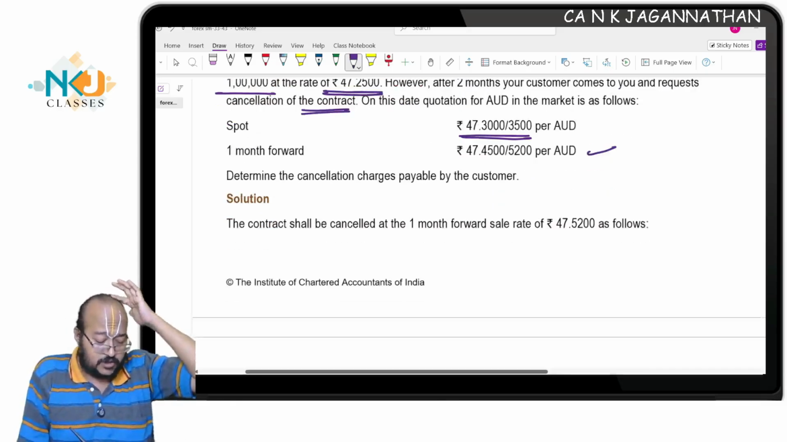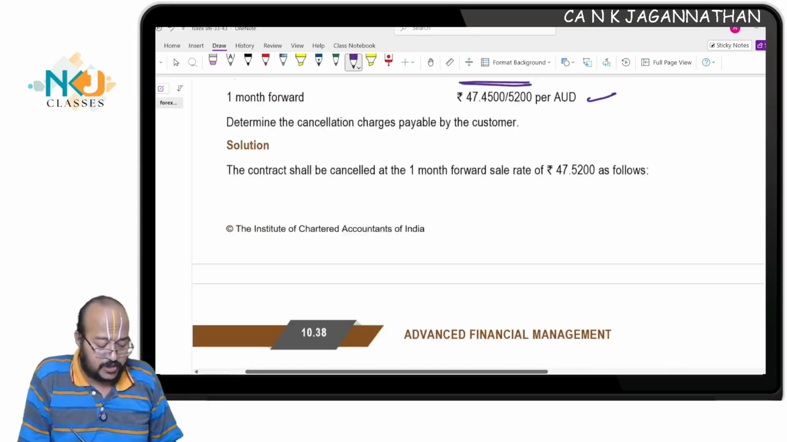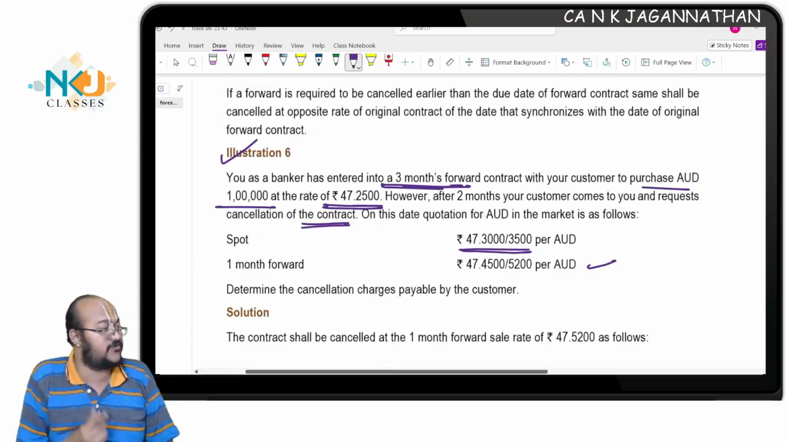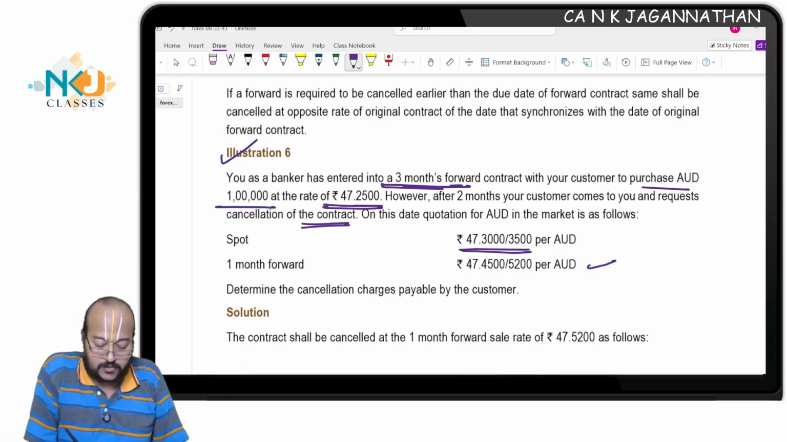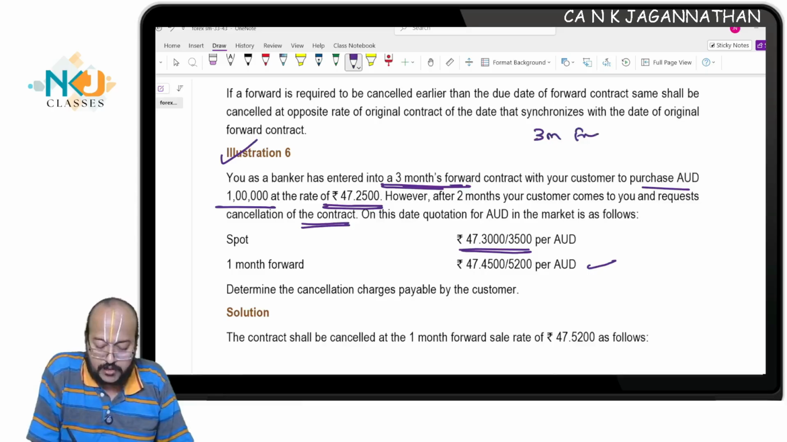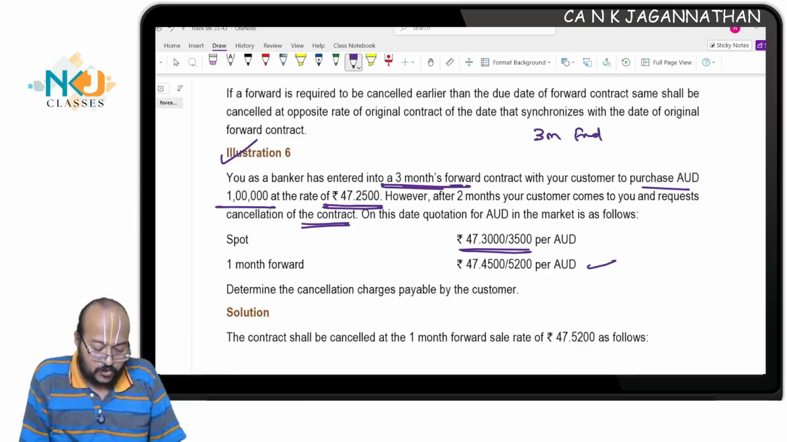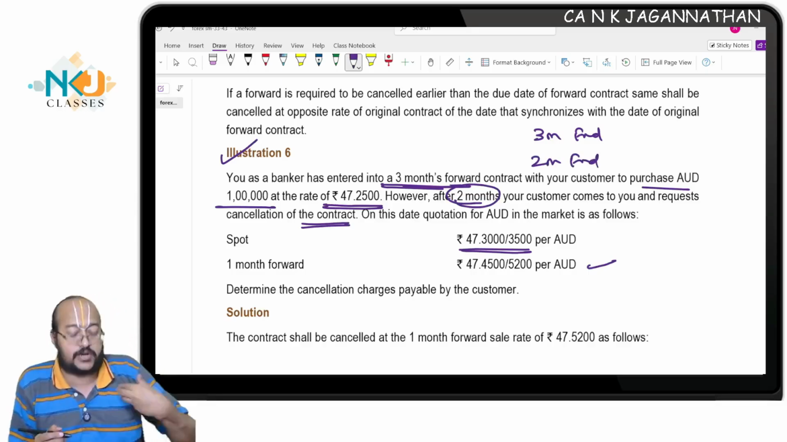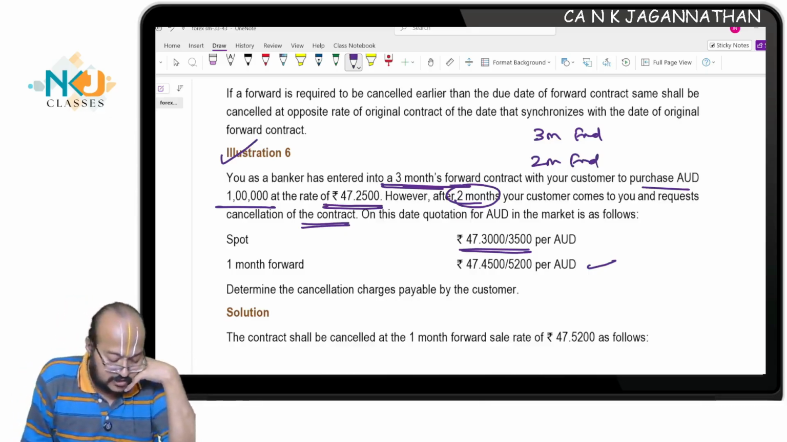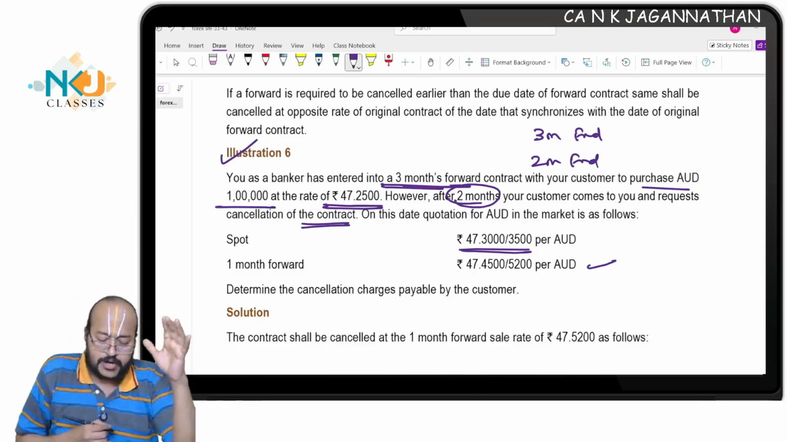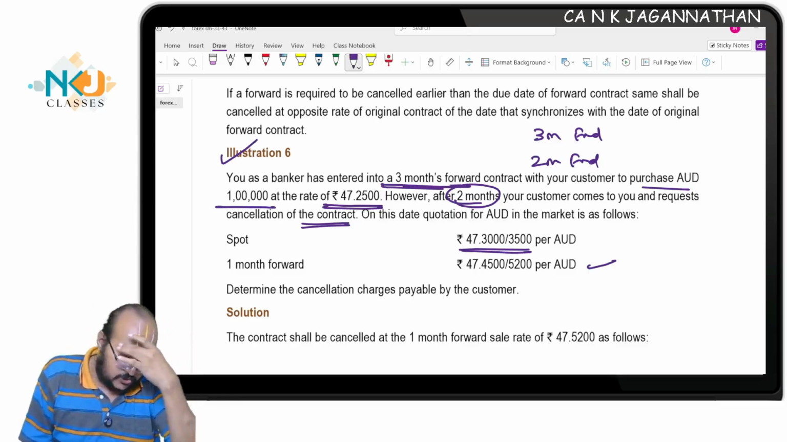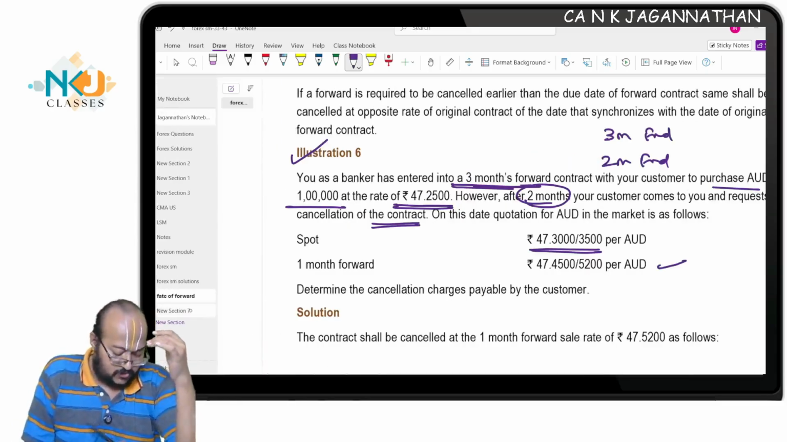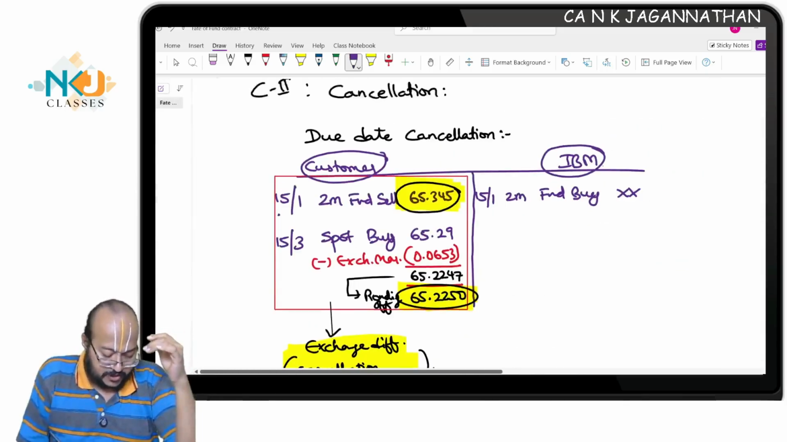Now, this is before the due date, which means I come and say I need to cancel before the due date itself. Originally I took a 3 months forward, and then after 2 months the customer comes and asks for cancellation. Are you all listening? Now, what I need to do is cancel, correct? So I will show you what is to be done here.